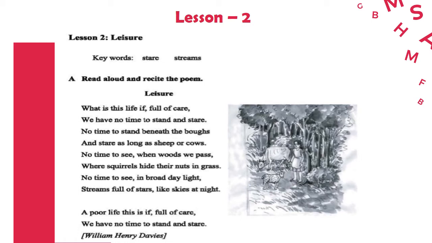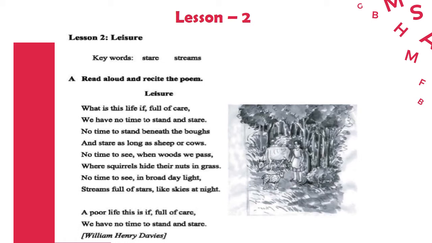We have no time to stand and stare, no time to stand beneath the boughs and stare as long as sheep or cows, no time to see when woods we pass, where squirrels hide their nuts in grass. No time to see in broad daylight streams full of stars like skies at night. A poor life this is, if full of care. We have no time to stand and stare.